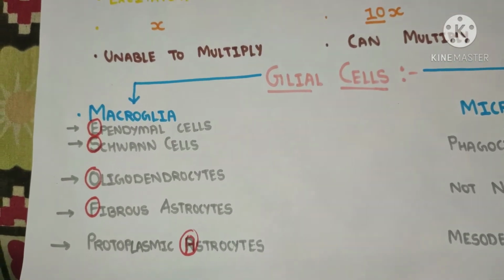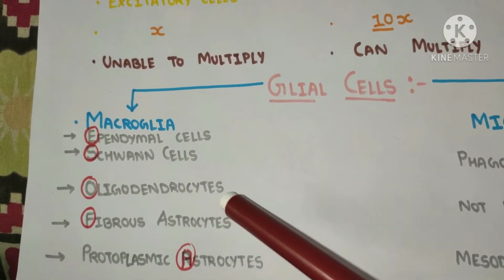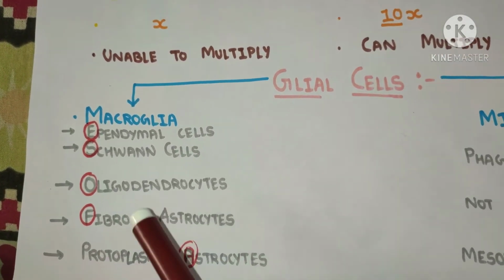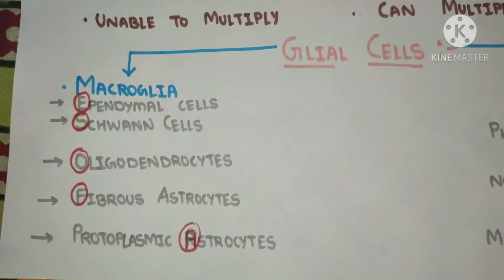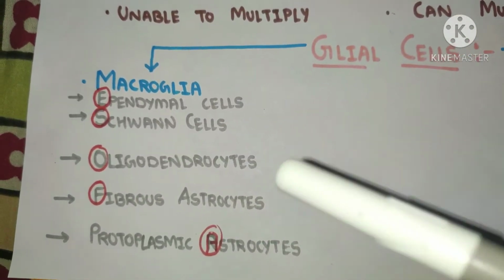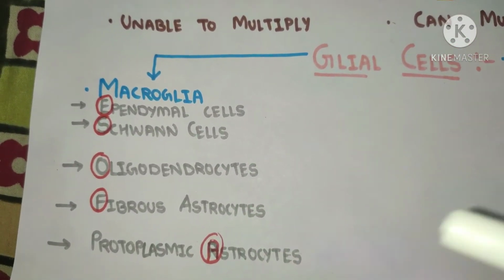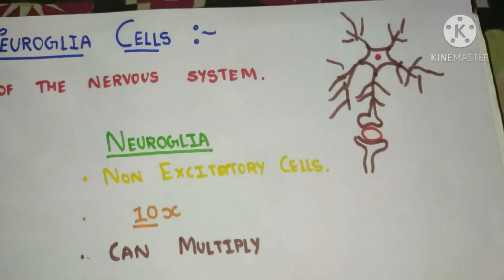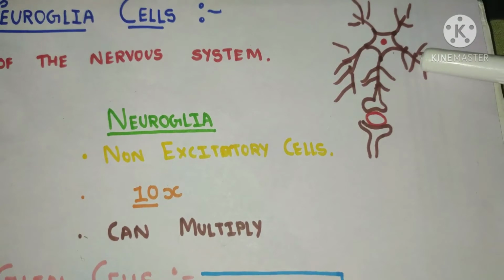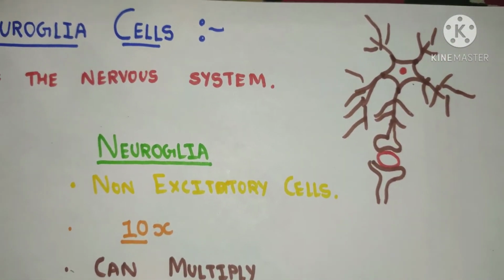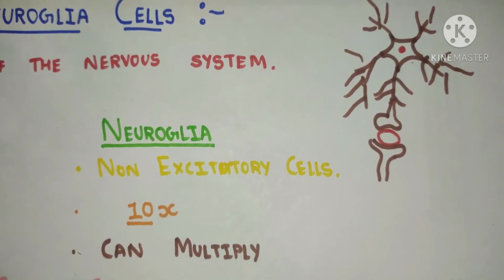The astrocytes, as the name suggests, are star-shaped cells, right? They are of two types, fibrous and protoplasmic. Fibrous astrocytes are present in white matter, whereas protoplasmic astrocytes are present in grey matter. I have tried to draw an astrocyte over here. One of the main functions of the astrocyte is to provide the blood-brain barrier.